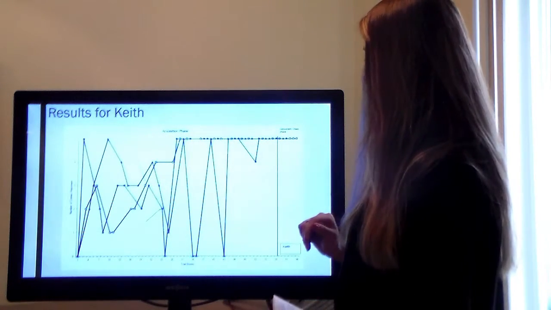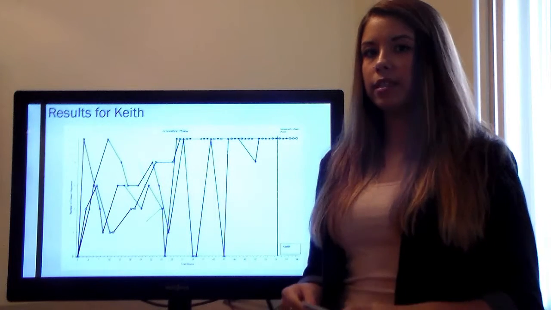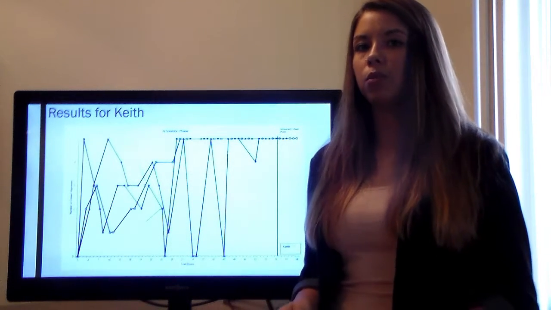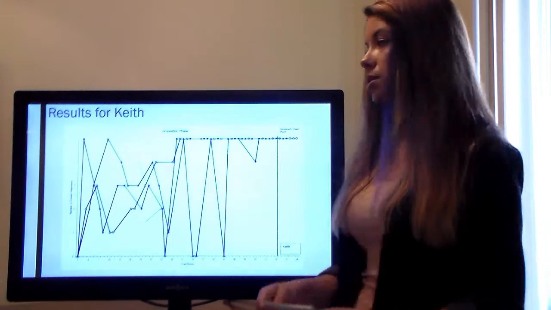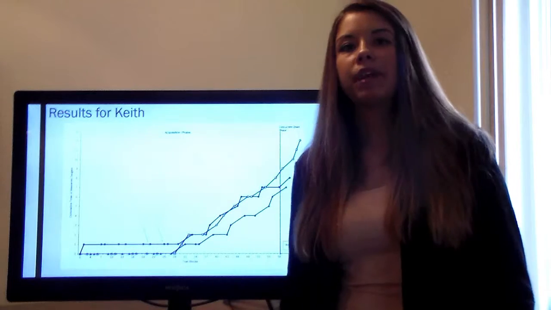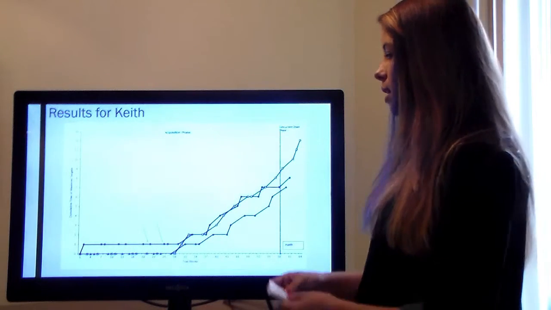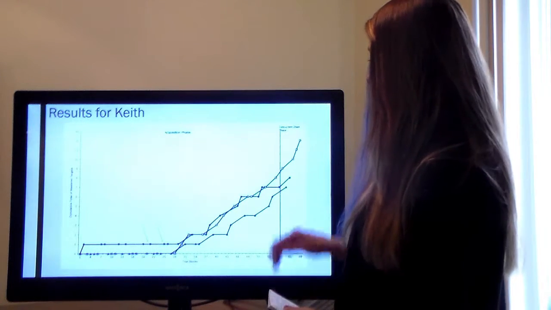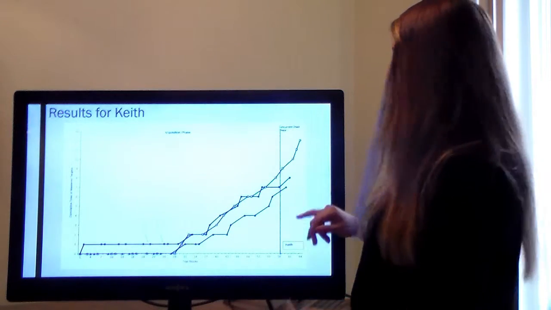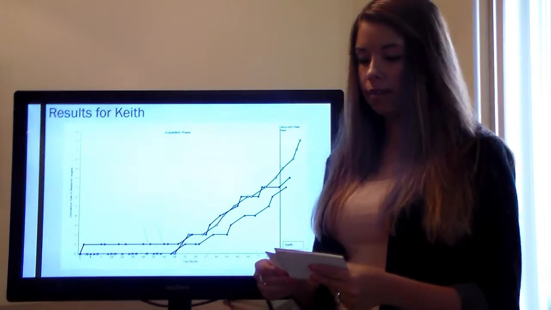During the concurrent chain phase, he did choose to work under the free choice condition 4 out of 6 times, thus demonstrating that he had more motivation to work under the condition where he gets to choose. This graph depicts the cumulative total of mastered targets for Keith. During the free choice condition, he mastered 12 targets. During the high preferred, he mastered 8. And during control, he mastered 7.